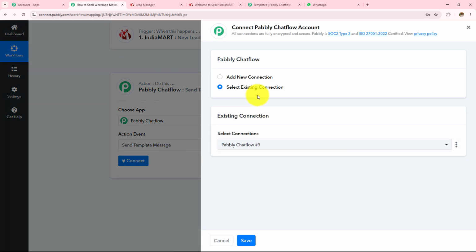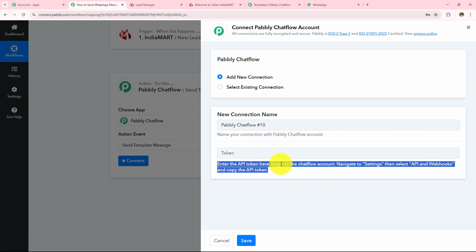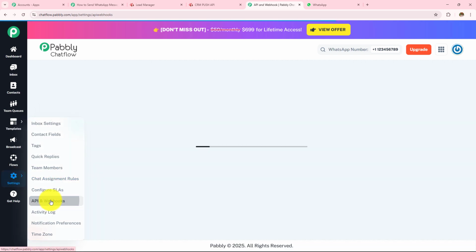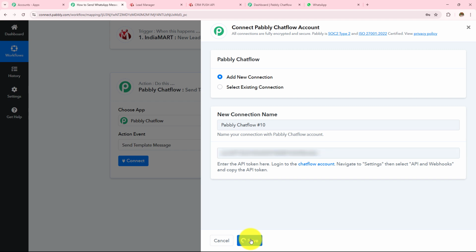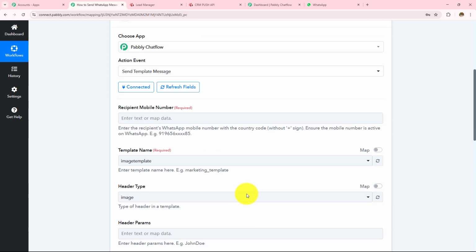So if you have an existing connection, you can click on save. If you don't know how to build the connection, you have to click on this add new connection, and then you have to enter the token. So in the help desk, it's written, enter the API token here, log into the Chatflow account, navigate to settings, then select API and webhooks and copy the API token. So to get this token, I'm going to open my Pabbly Chatflow account, and on the left hand side where I can see all these options, I have to click on settings and then go to APIs and webhooks. Now over here, I'm provided with the API token which I'm going to copy and paste over here, and then I have to click on save. So here Pabbly Chatflow is connected with Pabbly Connect, and now I have to enter all these details.